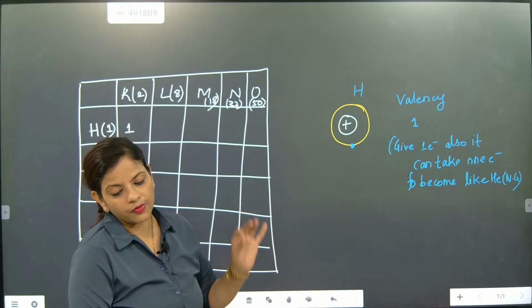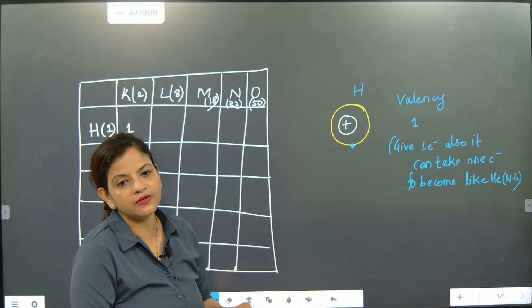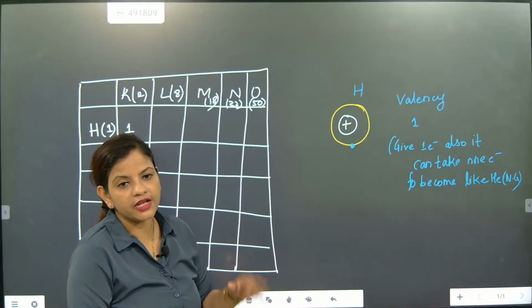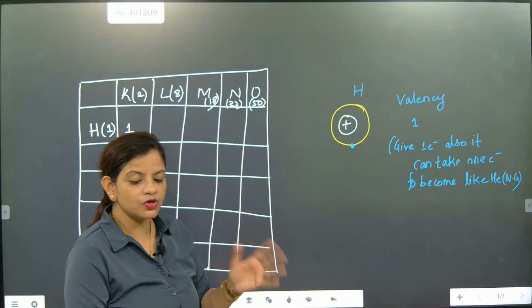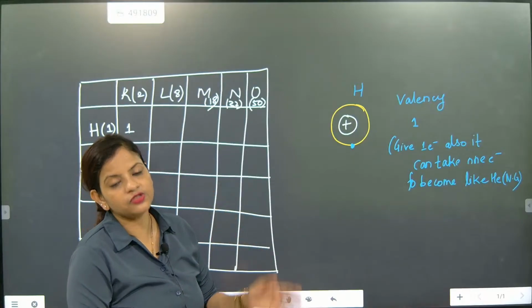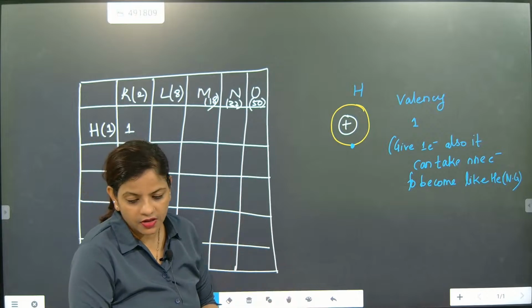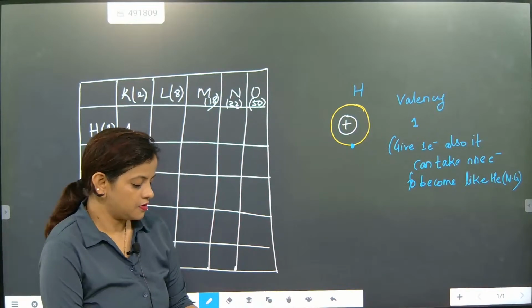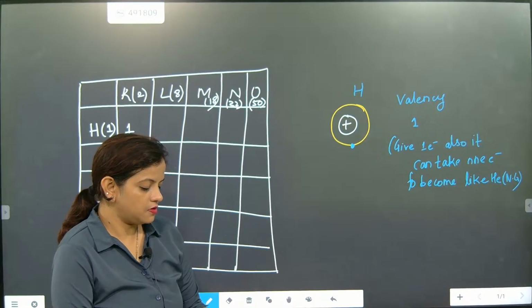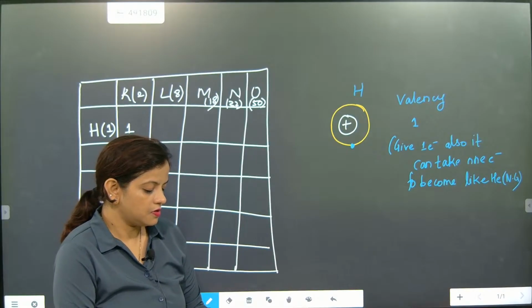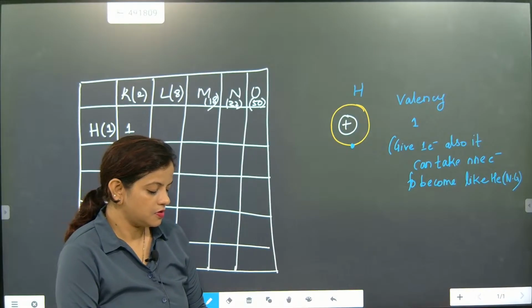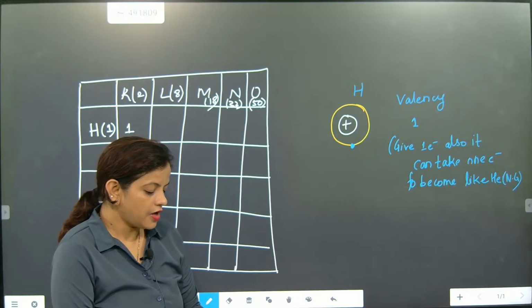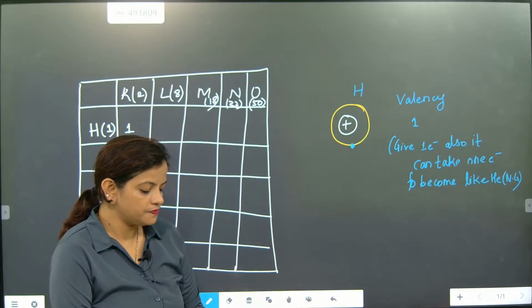So first we talked about hydrogen. What is the valency of hydrogen? 1. Because in the outermost orbit, how many electrons are there? Only 1. Since only 1 electron is in the outermost orbit, its valency is what, beta? 1. Okay. I hope you have understood this one.